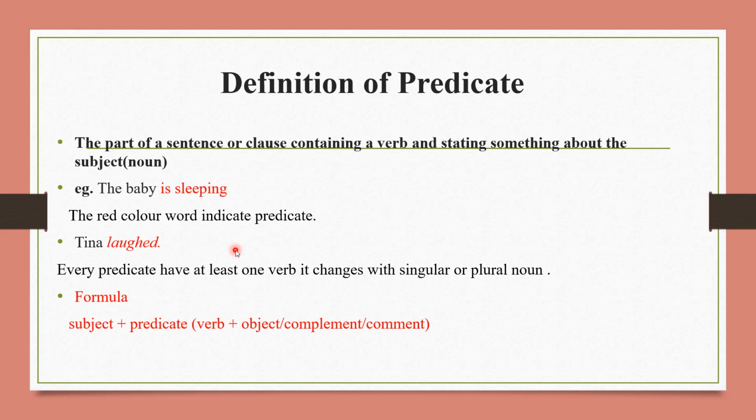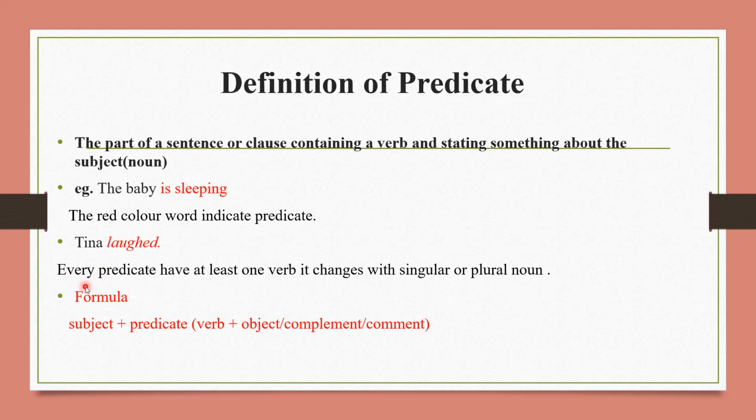Tina laughed in this sentence. Here, what Tina is exactly doing is commented here through this word. So this is predicate and this is subject. Here also, the baby is subject.